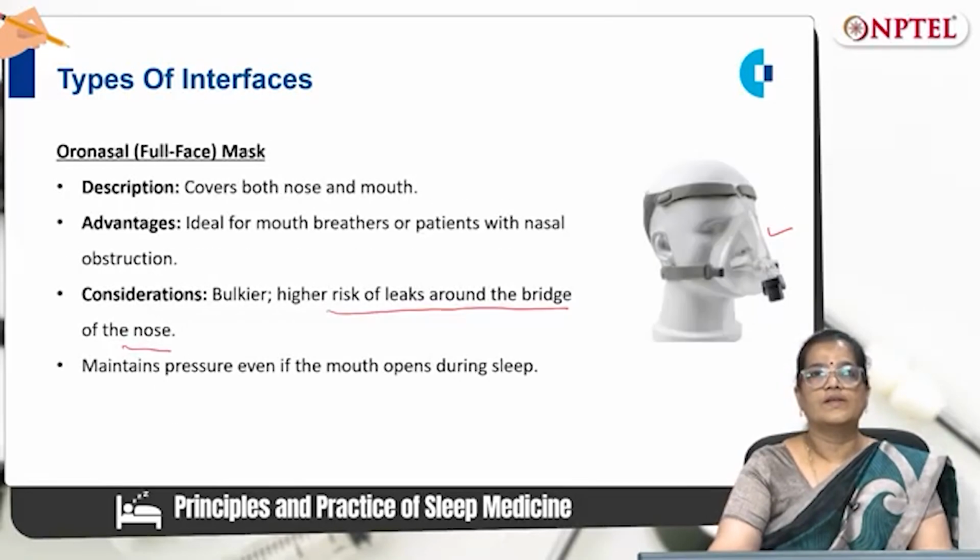This is the oronasal mask, that is, a full face mask. It covers both the nose and the mouth. It is ideal for mouth breathers or patients with nasal obstruction. It is bulkier, with a higher risk of leak around the bridge of the nose. It maintains pressure even if the mouth opens during sleep.